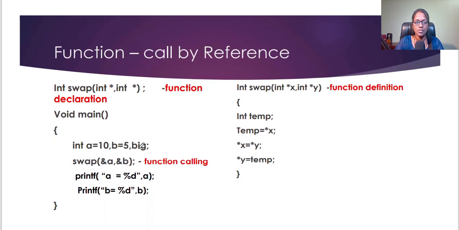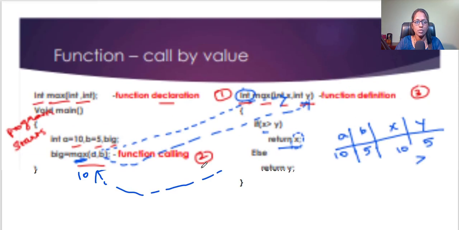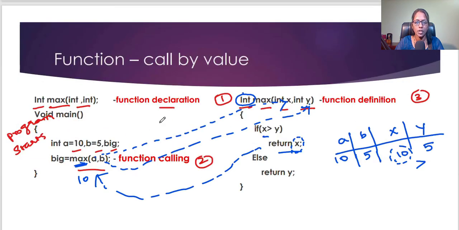The next one is function call by reference. There is only one difference between call by value and call by reference. Call by value is where you are passing the value from a to x and b to y. So whatever changes you are doing in x and y are not reflected in a or b. So the values of a and b do not change if you make any changes in x and y. That is call by value.